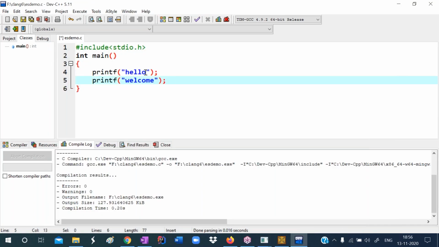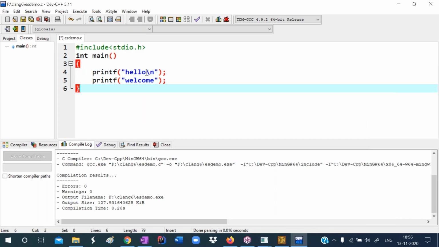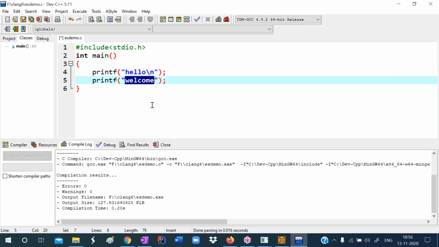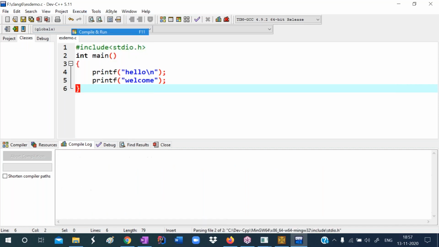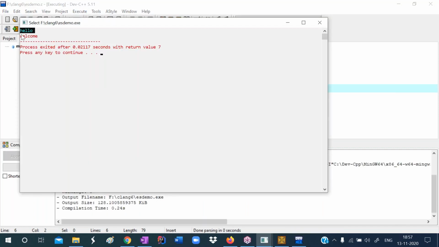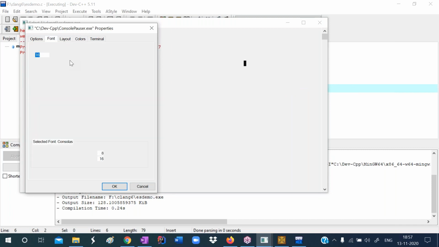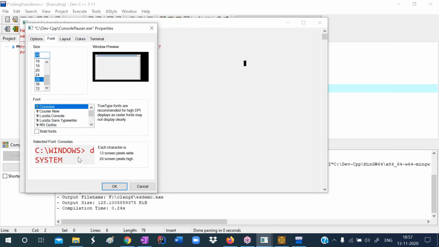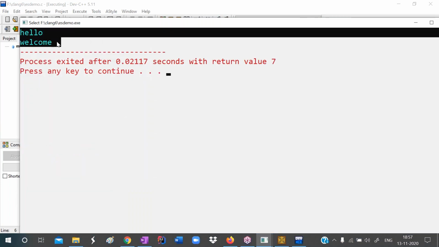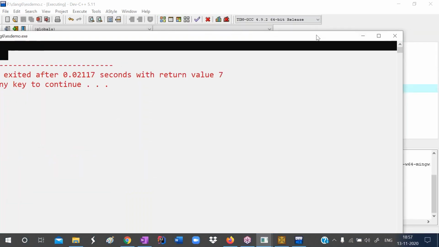You can write it here, or after hello also you can write. After hello, I'm writing slash n. So hello will be printed. Slash n means the cursor moves to the next line. In the next line, welcome will be printed. See, hello printed. In the new line, what is it printing? Welcome. See what it is printing: hello, welcome printed.